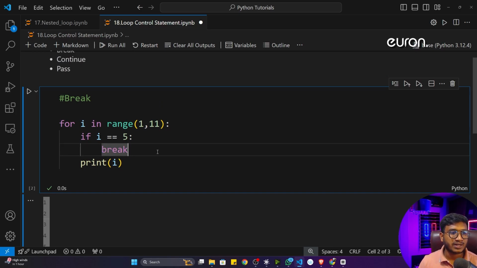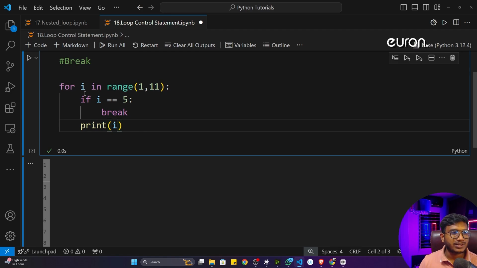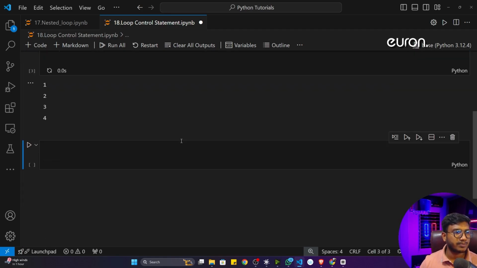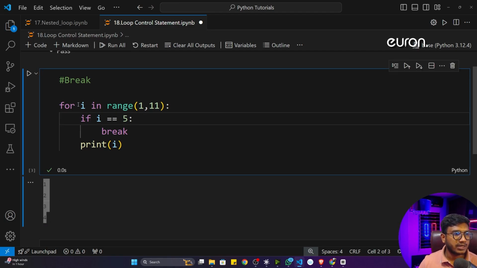Whenever you define this break statement, this particular loop will be terminated. That means the loop will stop. Now let me show you. If I execute this program, you'll see that it will print till 4. Why? Because initially i was 1. It will check if 1 is equal to 5. No. So it will go inside and print this 1.